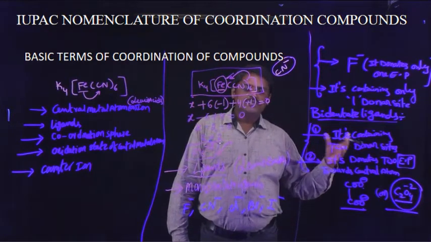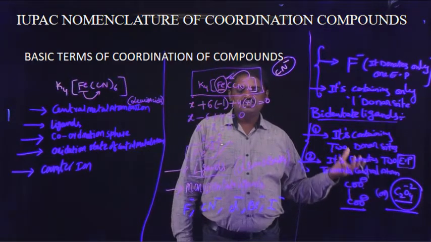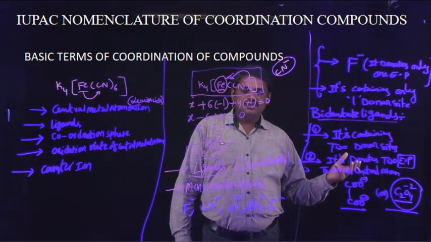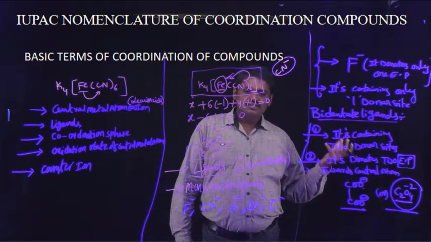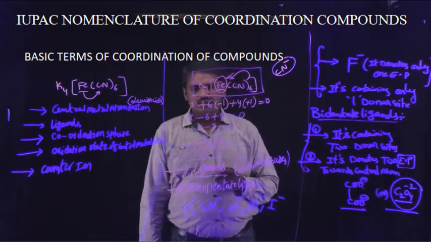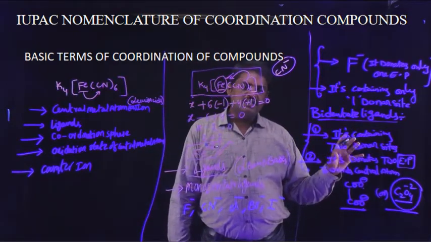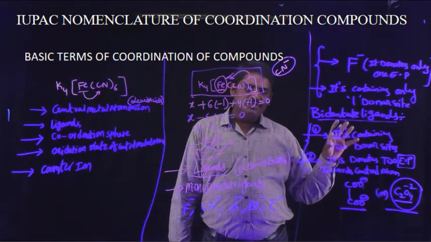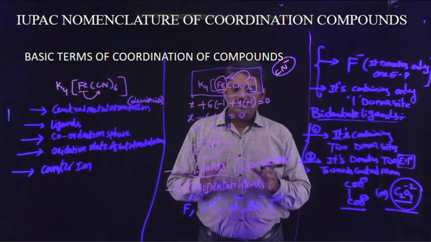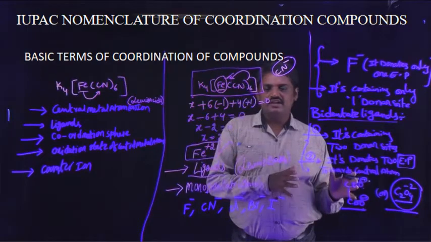And so many ligands are there: polydentate ligands, chelate ligands, bridged ligands, and ring type ligands. So many types of neutral ligands. So and so many types of ligands are there. Okay, first one, this is the explanation for monodentate ligands and bidentate ligands.